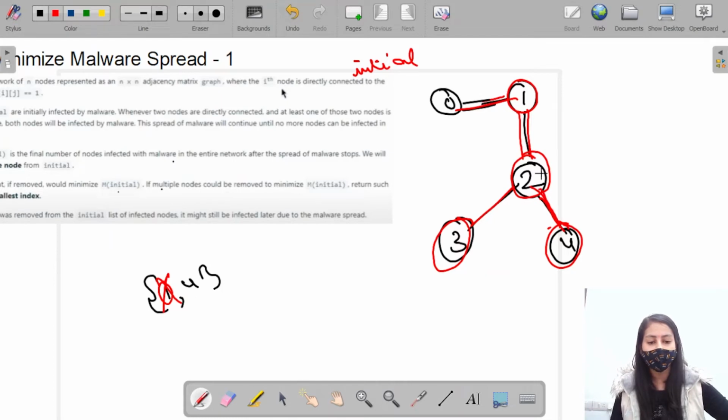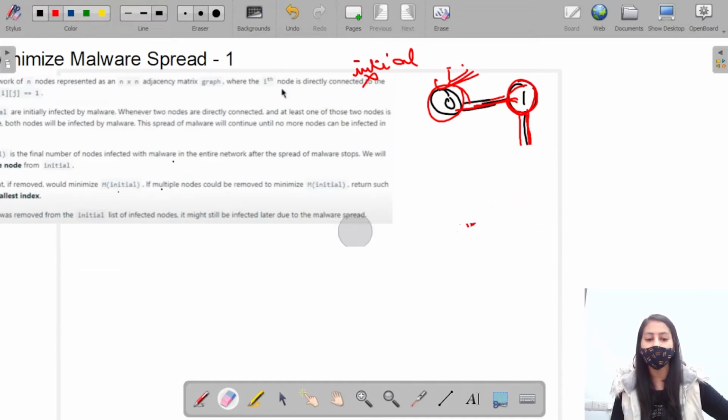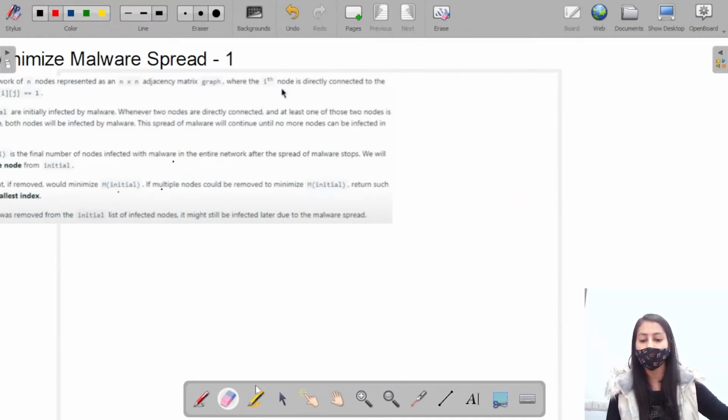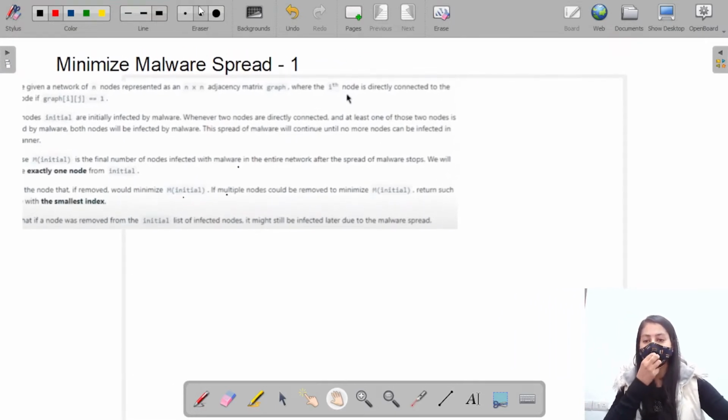So 4 spreads the infection to 2, 2 spreads the infection to 1, 1 spreads the infection again to 0, so 0 again becomes infected, right? So if I remove 0 from the initial node, then 0 can again be infected by some other node. So this is the question that we have to find out: after removing which node the number of nodes infected by malware becomes less, right?